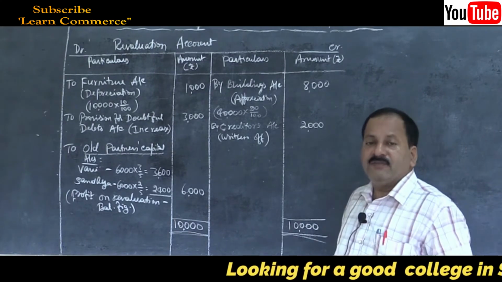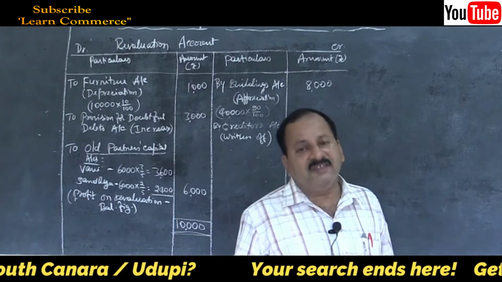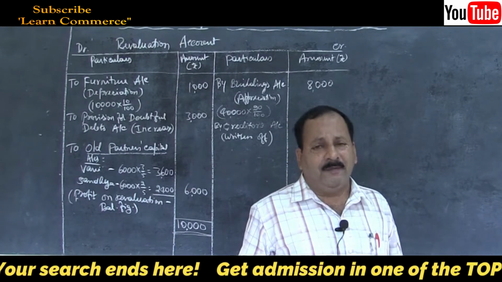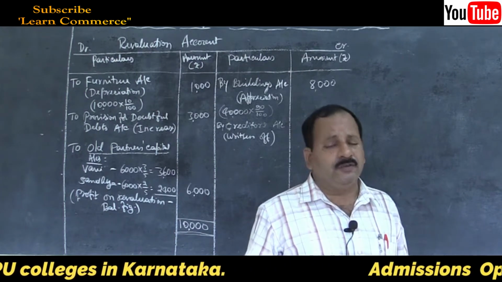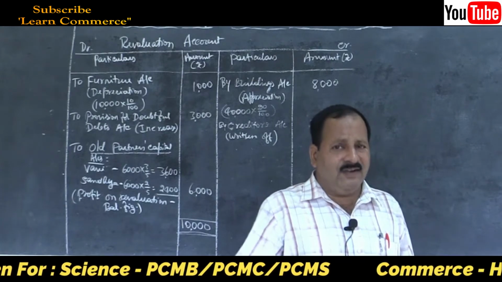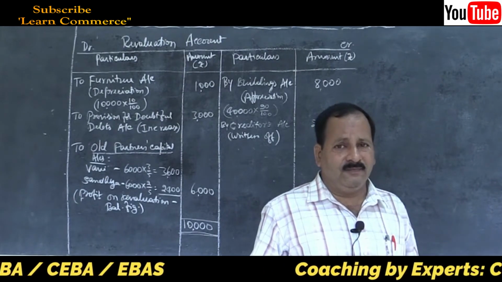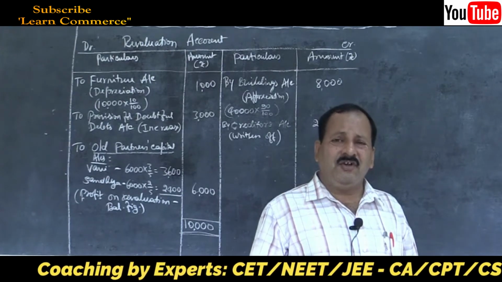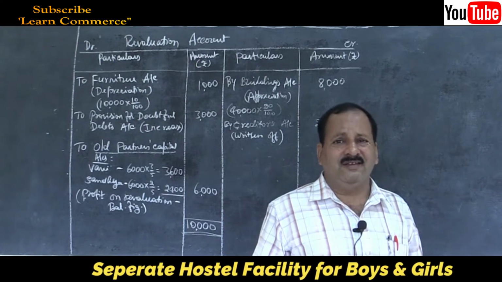What do we have to do? We have to prepare partners capital. Remember, in examination, whatever is asked in the problem, just prepare that much only. If goodwill account is not asked, don't prepare. Why prepare it? After preparing, if there is a mistake, they will deduct marks for that. They will deduct 1 mark for that. So, better stick to whatever is asked in the problem, solve it properly and come out. That's all done.